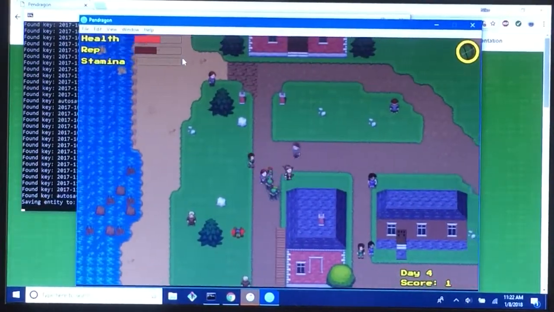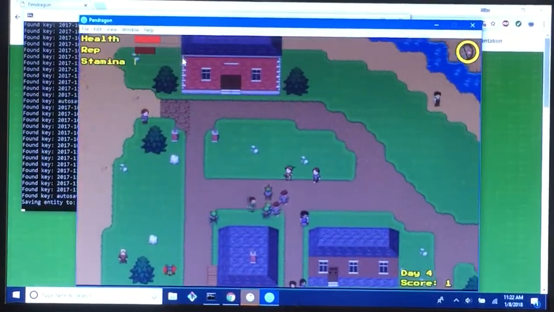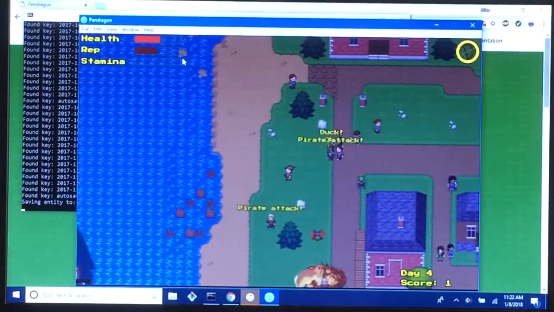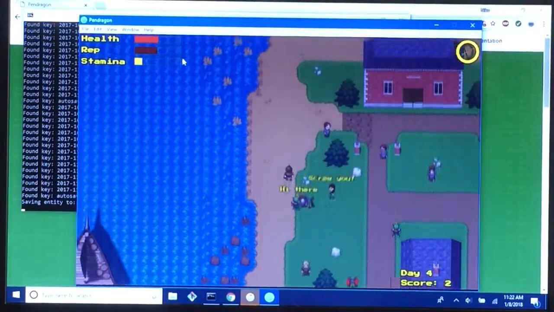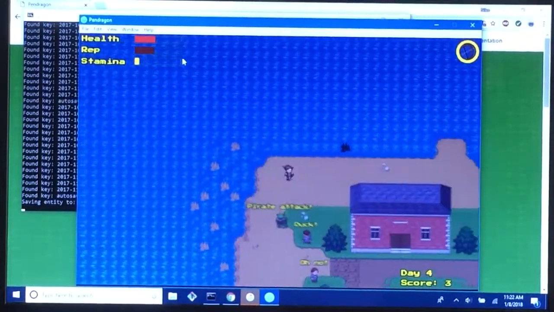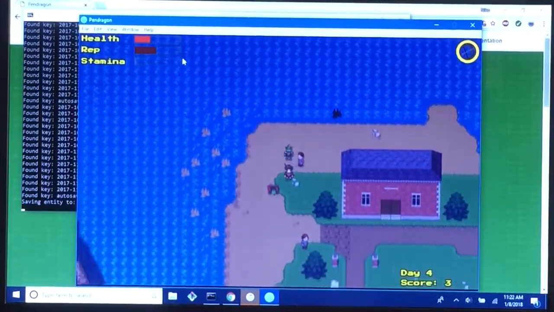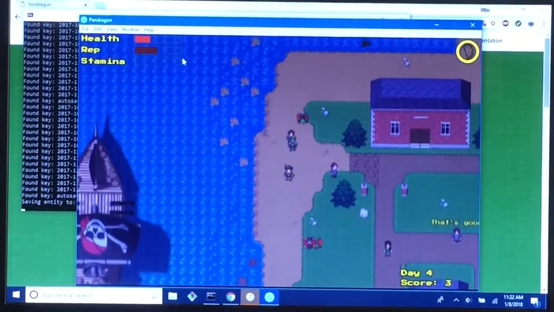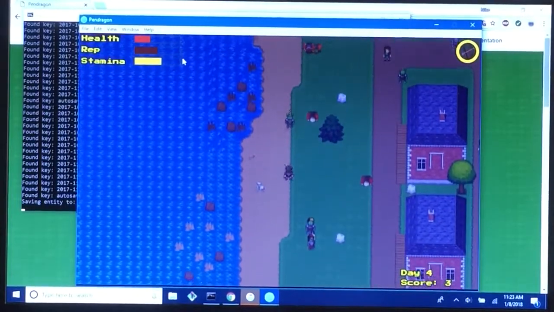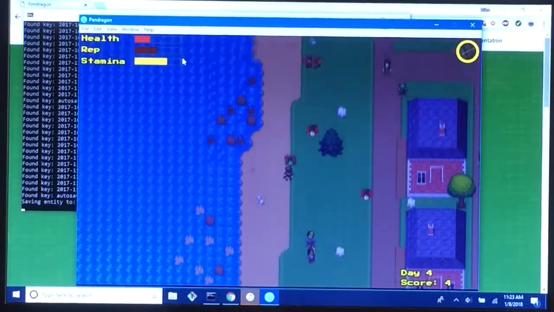Okay, so now these monsters don't like that I killed one of their friends, you see? Running out of stamina, it's making it difficult. Good thing that civilian got killed there. Alright, so I killed another one here.